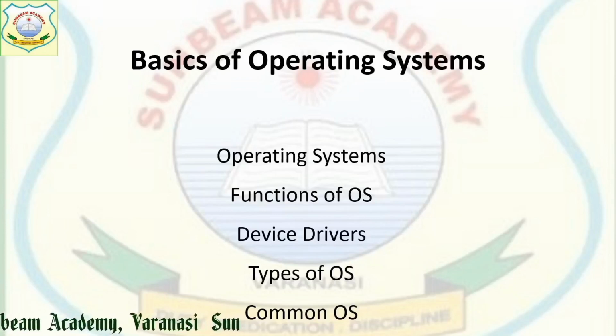We have started the chapter Basics of Operating System. In the first part of this chapter, we have studied about operating system and its basic concepts. Basic concepts means how it is working. Then we have seen the role of operating system, what roles it has, and then why we need operating system.